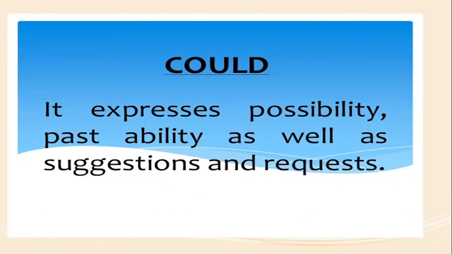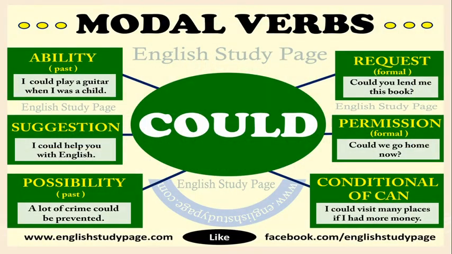Next modal auxiliary, could. This modal auxiliary expresses possibility, past ability, as well as suggestions and requests. We use the modal verb could to express ability in the past.